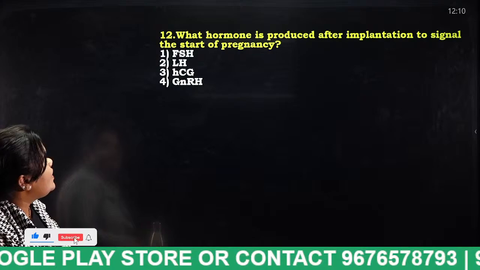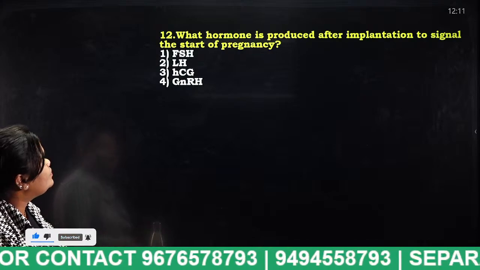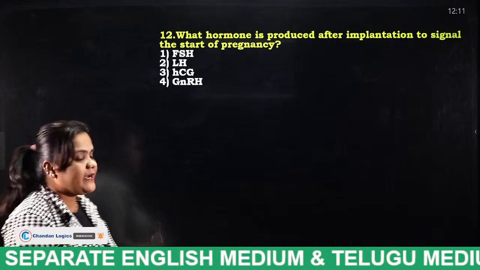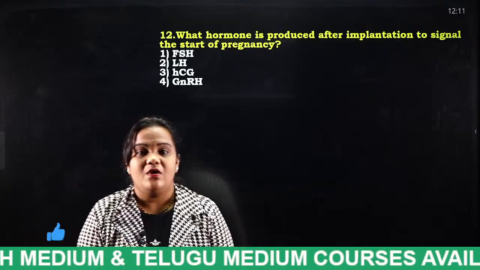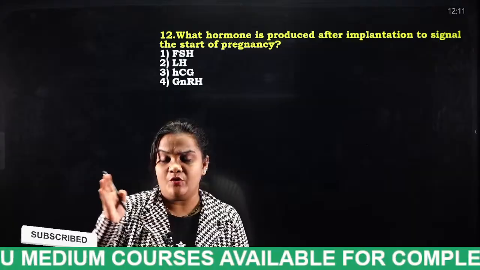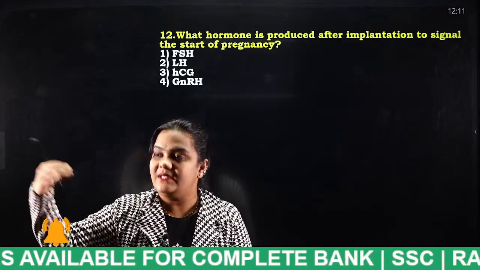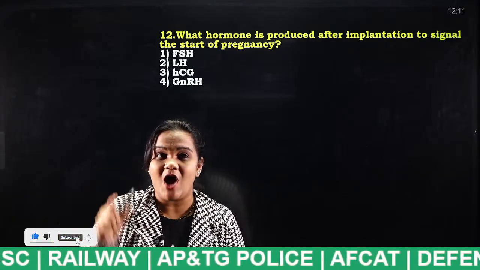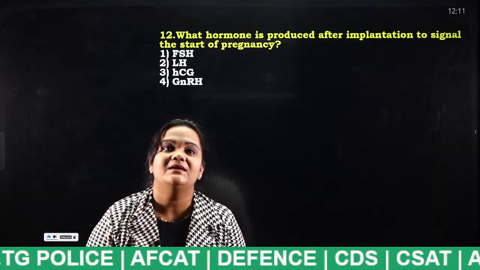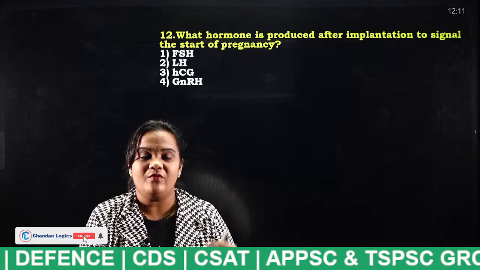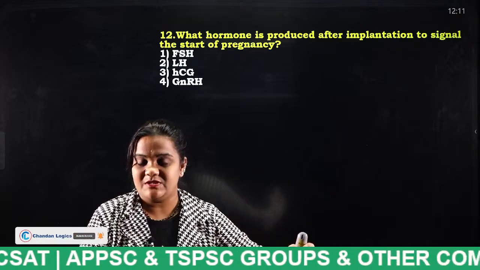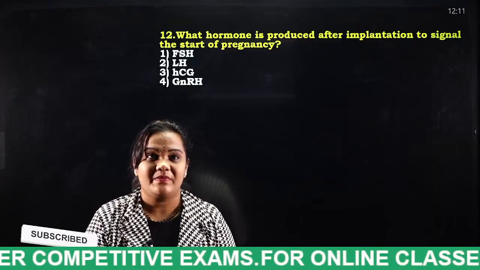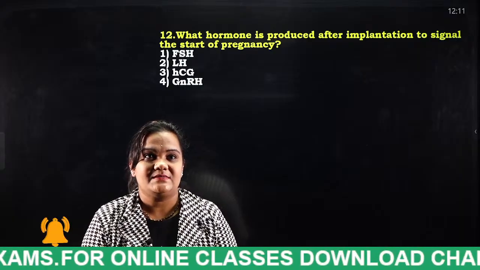Next. What hormone is produced after implantation to signal the start of pregnancy? FSH, LH, HCG, GnRH. Everybody will know this. If a woman gets pregnant and visits the doctor, they will check one hormone level. If you know what that hormone is, you can easily answer. I think the girls will know. She will go for a test, the doctor will check some hormone levels. So what is that hormone? Tell me, students.